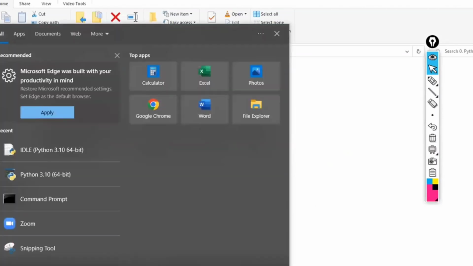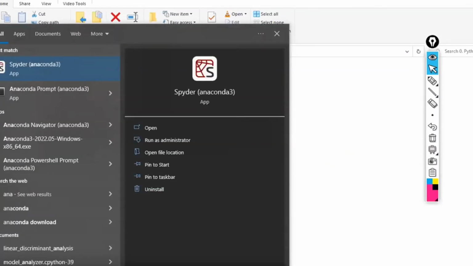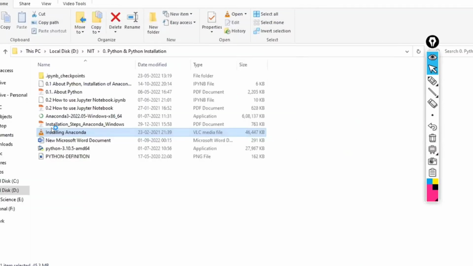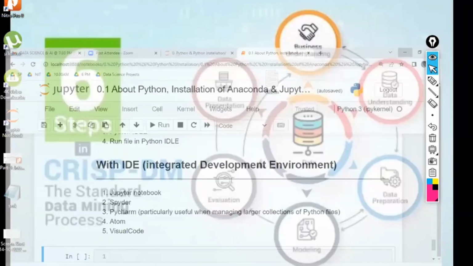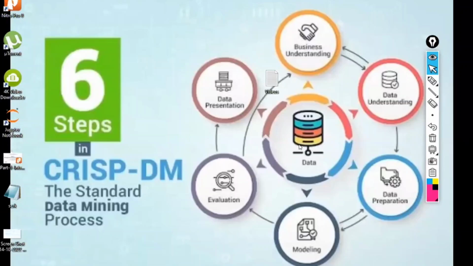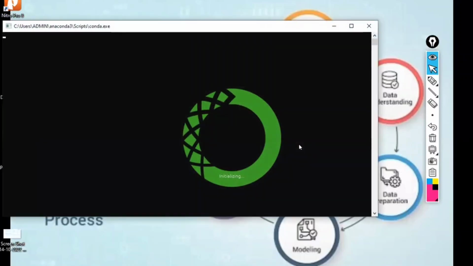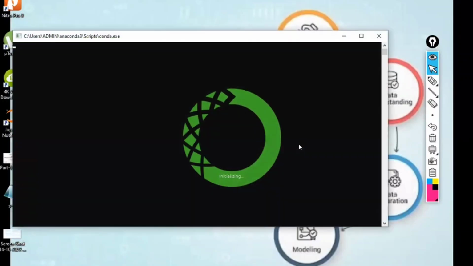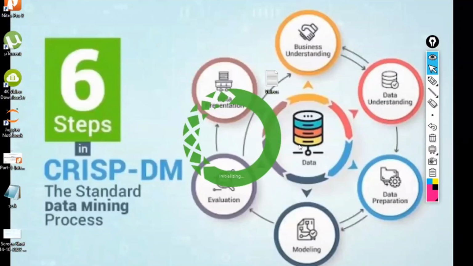After that, open the search button and type Anaconda. There is an option called Anaconda Navigator. Click on this. While clicking on this, it is going to take time. Don't click immediately. The black windows you get will close automatically. You don't need to close them. Just wait, everything will be closed automatically. When you open it for the first time, it is going to take time. From the second time onwards, it will be fast.